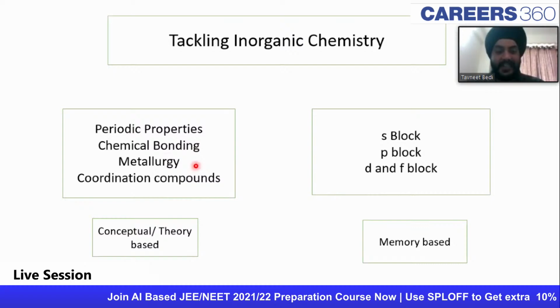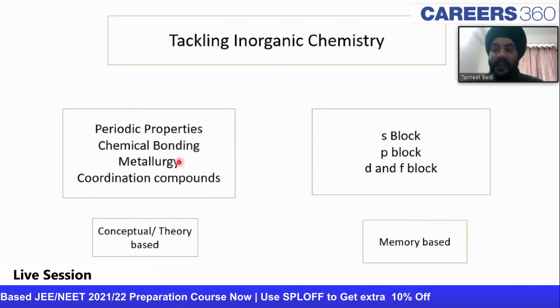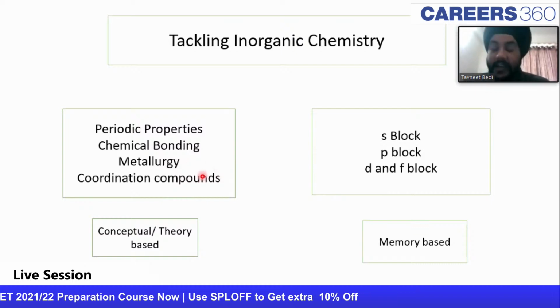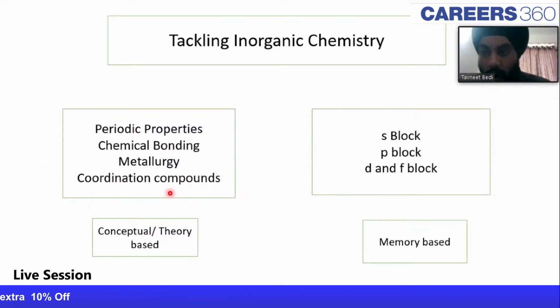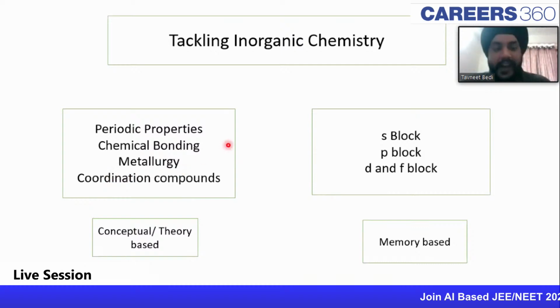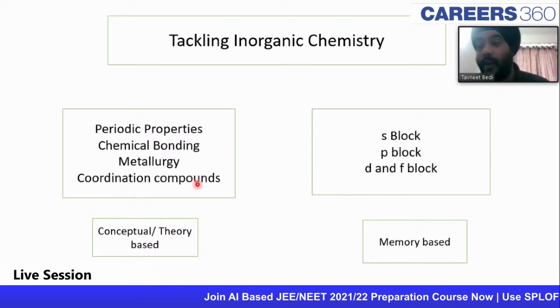Okay, then there are chapters like metallurgy. Metallurgy is also very interesting. There's logic being followed everywhere in metallurgy, and then there's coordination compounds. This is also a very important chapter which carries a lot of weightage in JEE Advanced and JEE Main, and the good thing about it is it's totally logical. So bonding is logical, metallurgy is also logical. You have to just find some logic in it. Coordination compounds is also a highly logical chapter.